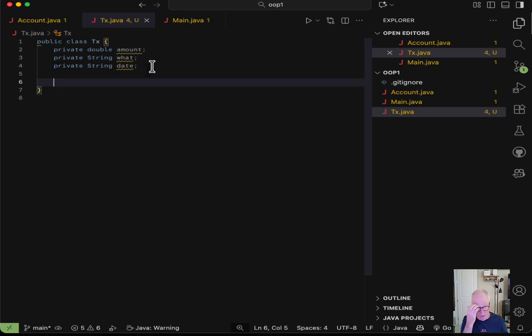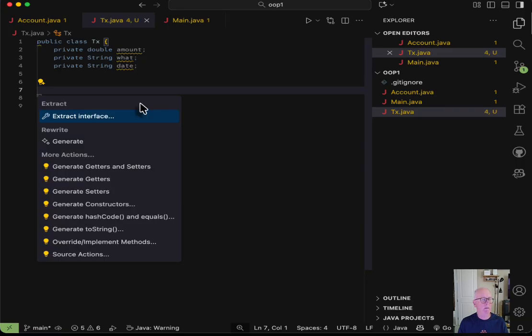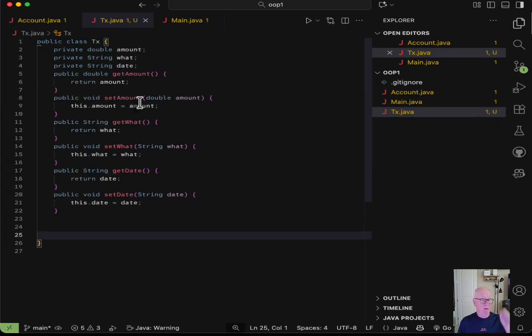Now the beauty of it is your IDE will do this for you. You don't want to learn to type this. There's no value in that. I'm going to look up the Visual Studio way to do this. I believe the magic key is Command period. And look at that. There you go. Let's go down here to generate getters and setters. Now that I've generated all these, I can call these methods on a new transaction, and I can set all those values.